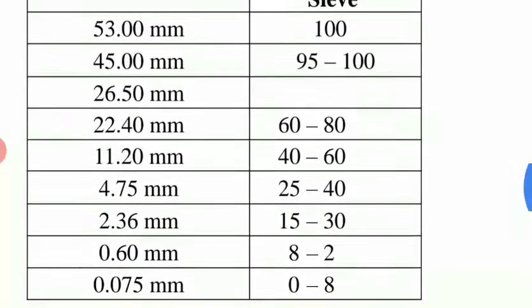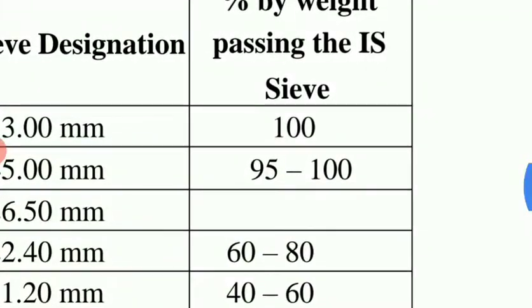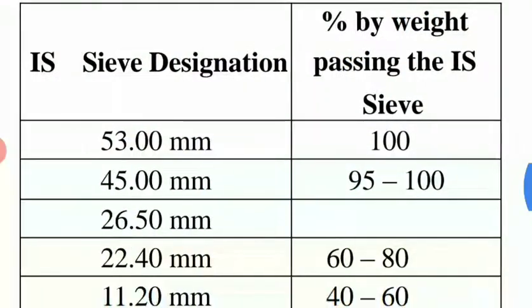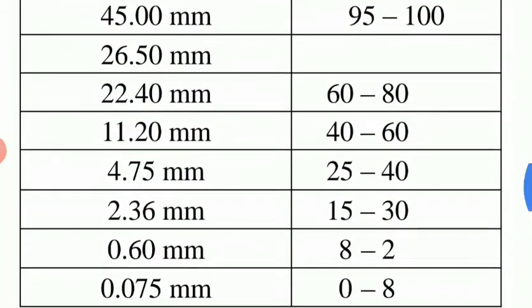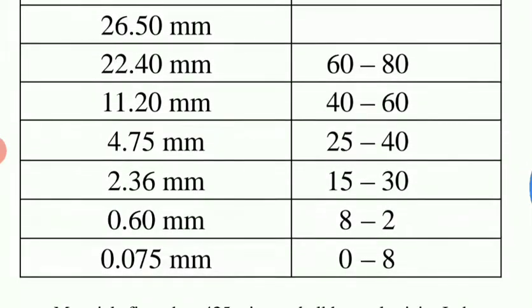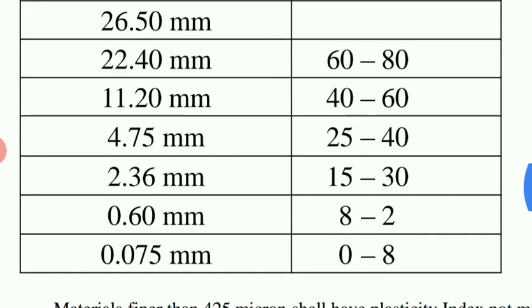So the percentage by weight passing the IS sieve: for 53 mm it is 100, for 45 mm it is 95 to 100, and for 26.5 they have not given values, it is just nil, we can get approximate values there.